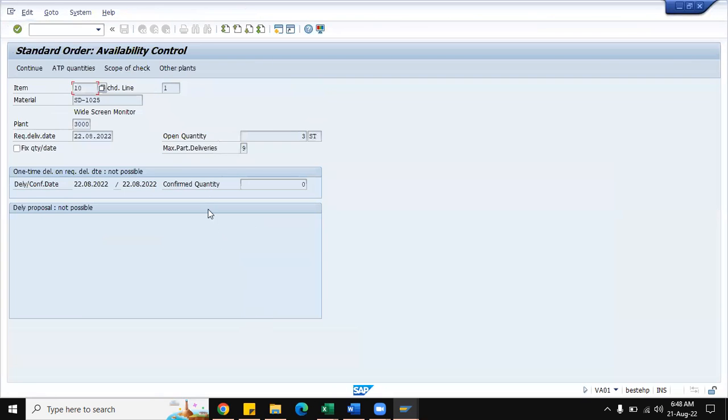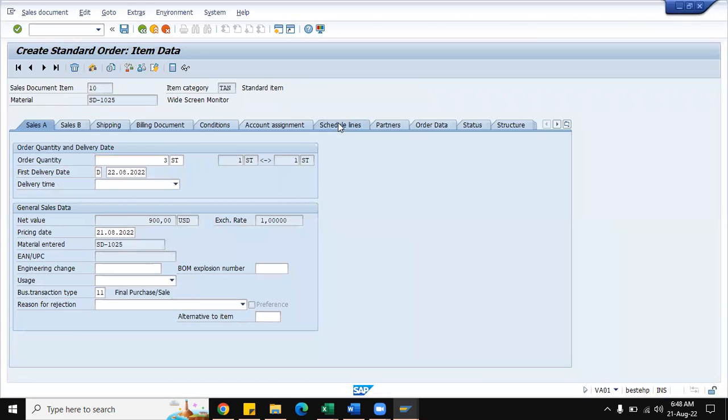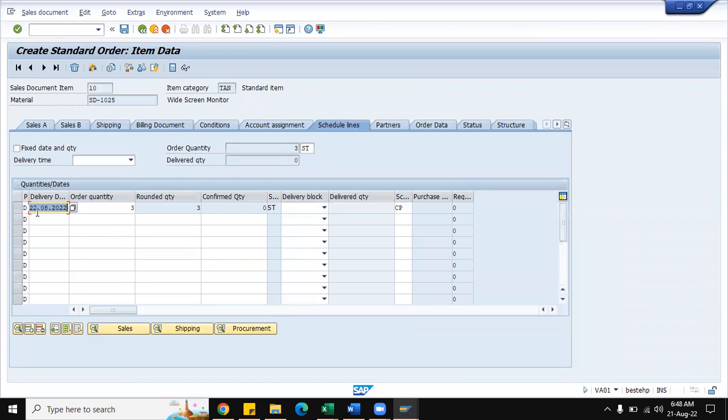No problem, just continue. It is available by the required delivery date. And you can see when this particular line item will be available in the schedule lines. This is confirmed by 22nd August, so this quantity is available by 22nd August. The stocks are readily available and then we can deliver it to the end customer.